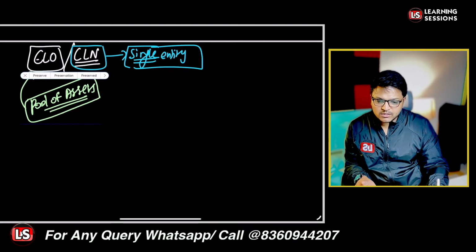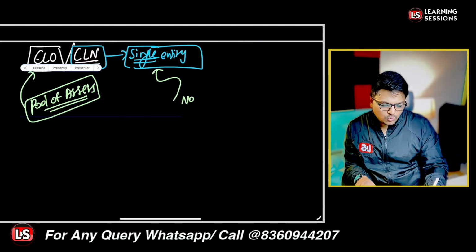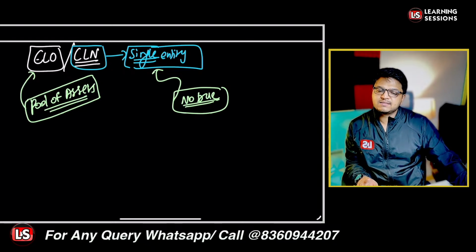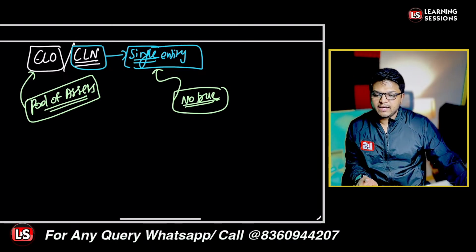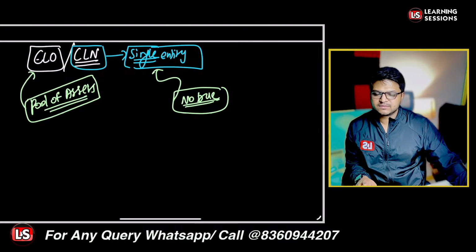In case of CLO, there is true transfer of the ownership of the underlying asset, whereas there was no typical true transfer in case of the credit linked notes. But in case of the CLO, there is true transfer of the underlying asset. That is the main difference between the CLO and the CLN. Is this particular part clear to you? Kindly do confirm at the earliest, right?